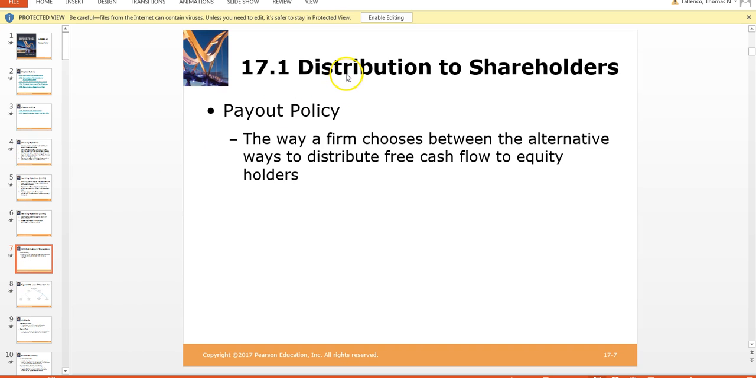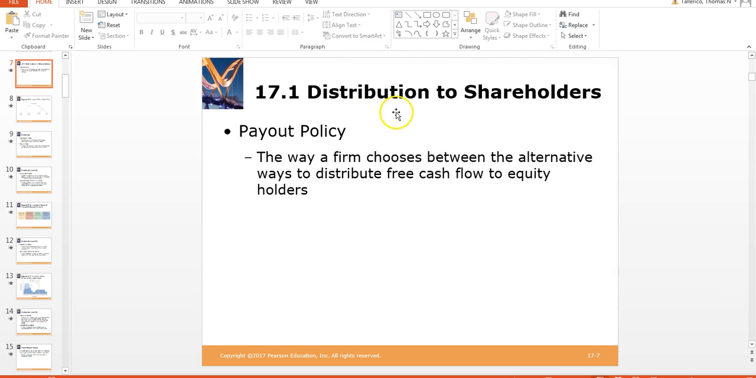Tomorrow, actually, we're going to be looking at Chapter 17, and we're going to be looking at what's called payout policy. The payout policy is basically how the firm is going to choose between alternative ways to distribute its free cash flow to the equity holders. And it can do it in one of two ways: it can pay a dividend, or it can repurchase shares from current owners. And this is known as the payout policy.